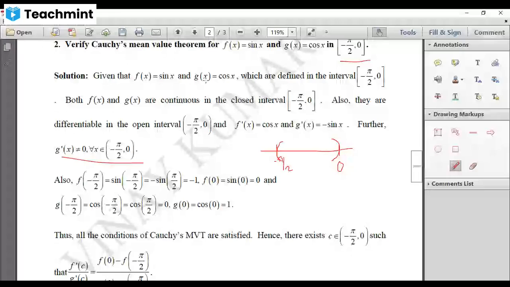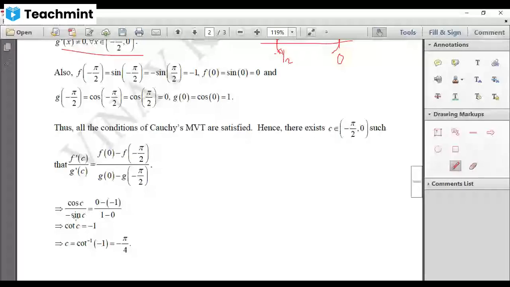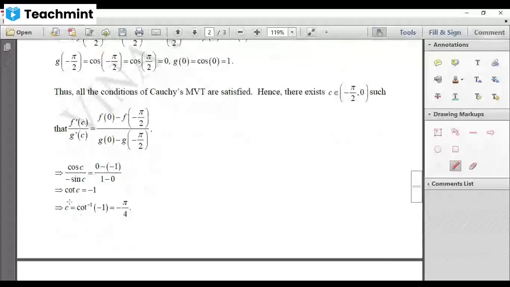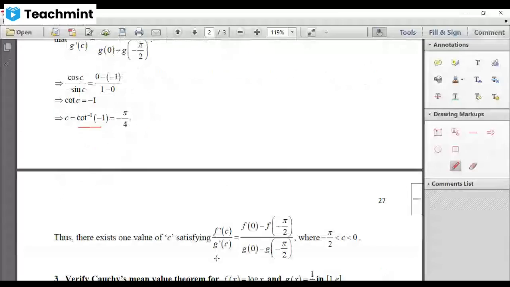Now substitute all these along with f dash of c and g dash of c. Your f dash of c is cos c and g dash of c is minus sin c, equal to 0 minus of minus 1 divided by 1 minus 0. Or simply you will get cot c equal to minus 1. Or c equal to cot inverse of minus 1. We know that cot inverse of minus theta is minus cot inverse of theta. This minus comes out. And cot inverse of theta is pi by 4. Right? So cot inverse of minus 1 is minus pi by 4. Okay. So we got a value for c which satisfies this condition and lies in between this.